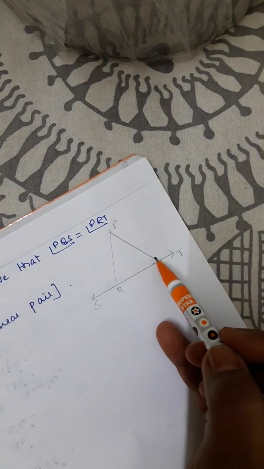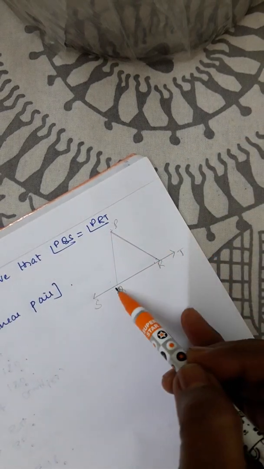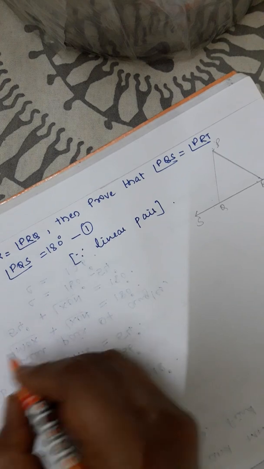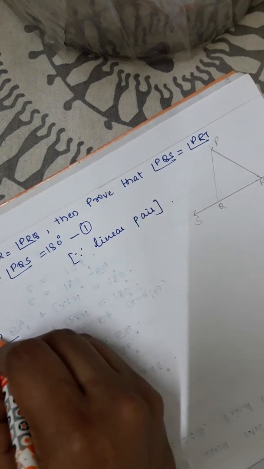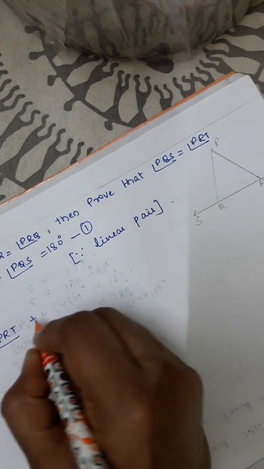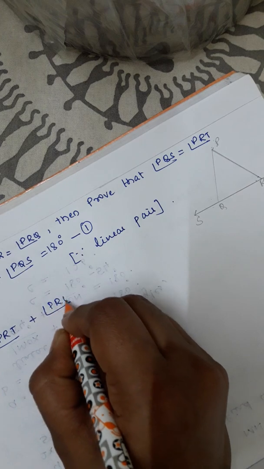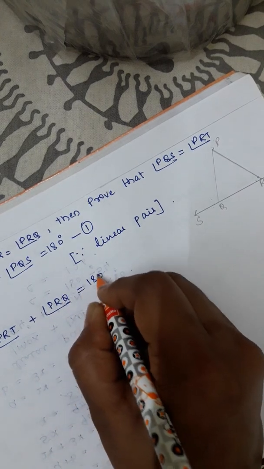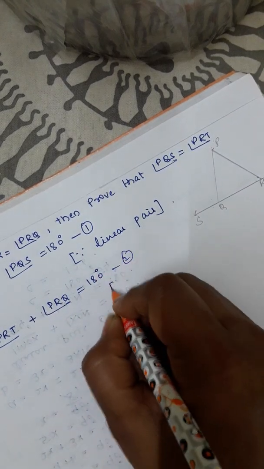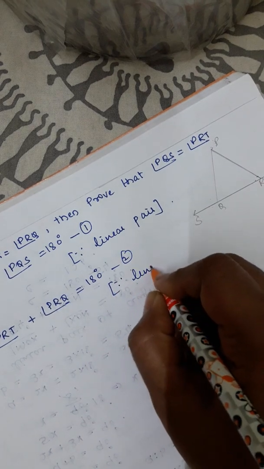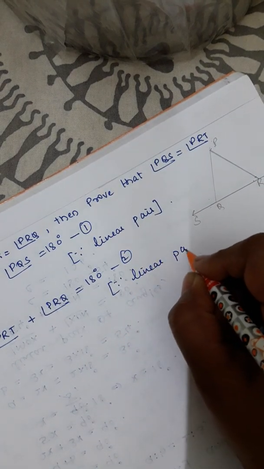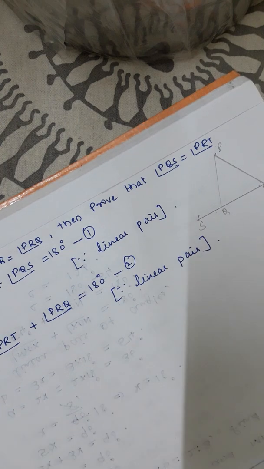Similarly, angle PRT plus angle PRQ is equal to 180 degree. Call this equation 2. The reason is the same, that is linear pair.